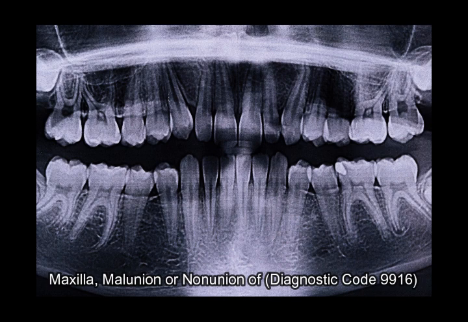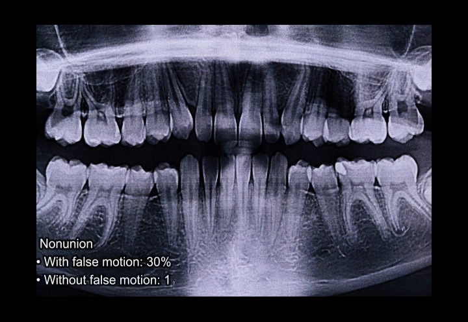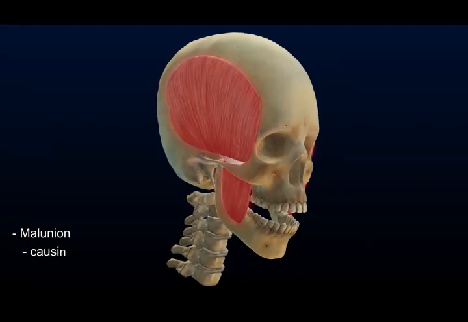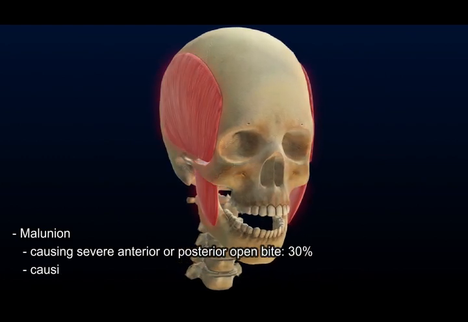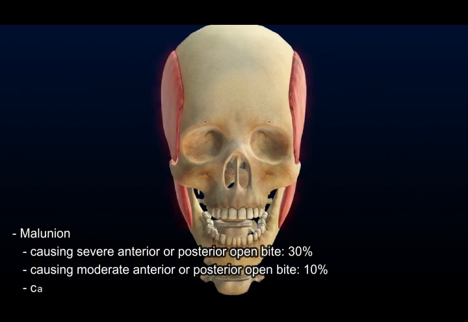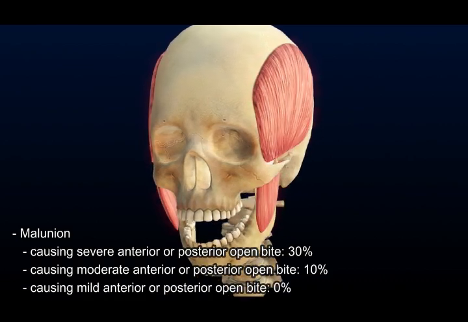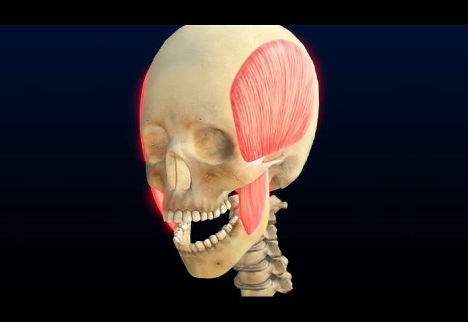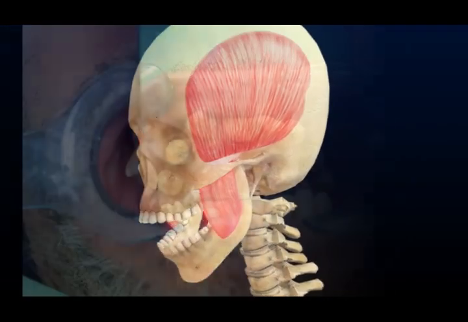Maxilla, malunion or non-union of, diagnostic code 9916. Non-union. With false motion, 30%. Without false motion, 10%. Malunion. Causing severe anterior or posterior open bite, 30%. Causing moderate anterior or posterior open bite, 10%. Causing mild anterior or posterior open bite, 0%. Note: maxillary non-union must be confirmed by diagnostic imaging studies.